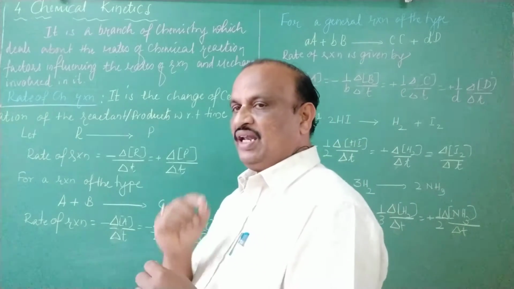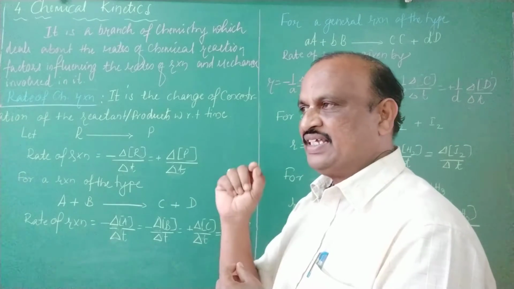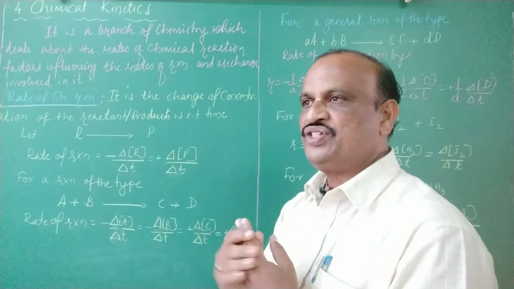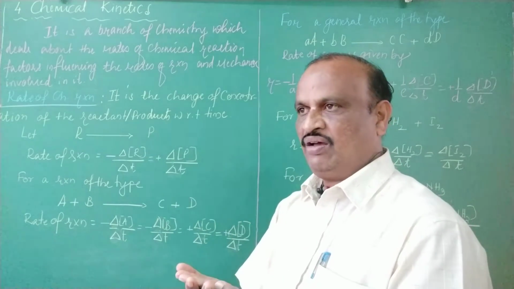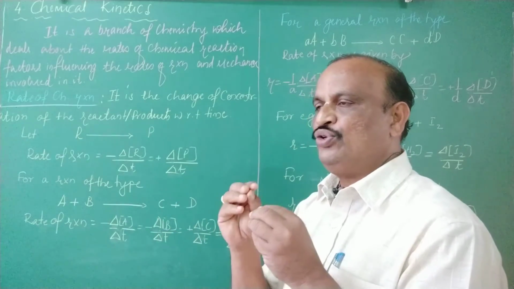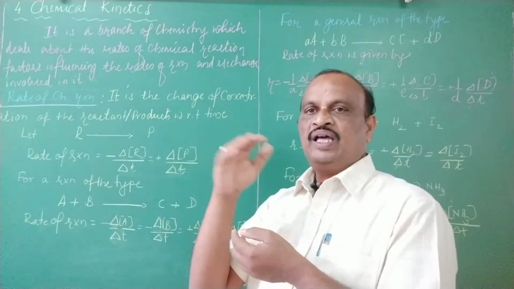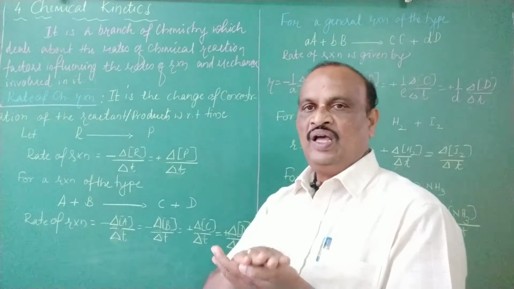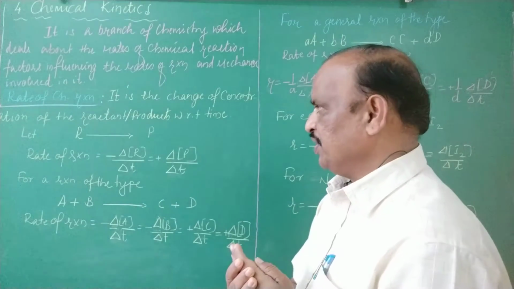The word chemical kinetics is derived from the Greek word kinetics. Kinetics means motion. No chemicals will be moving from one place to another place. It is the concentration of the reactant that changes. So while defining the rate of chemical reaction, we should observe the change of concentration of the reactants or the products formed as a result of chemical reaction. The rate of chemical reaction is expressed on the basis of how the concentration of the reactants or the products changes.